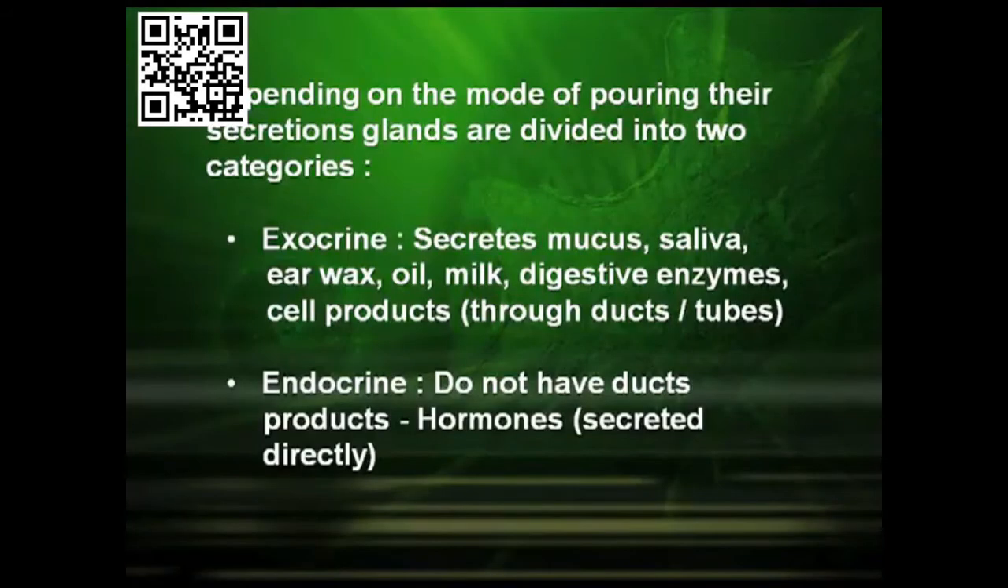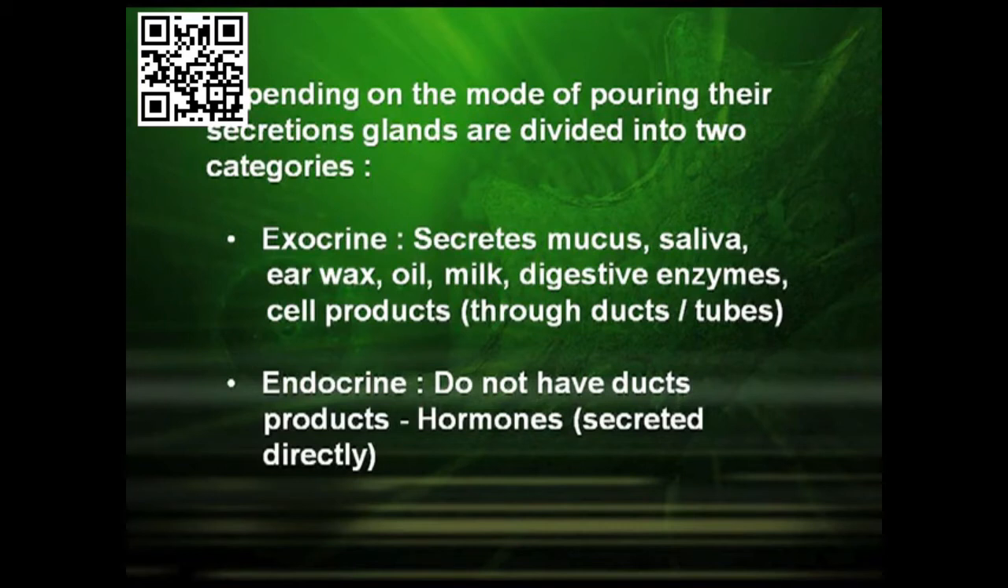Now, depending on the mode of pouring their secretions, the glands are divided into 2 categories, the exocrine glands and the endocrine glands. The exocrine glands secrete the mucus, saliva, earwax through the ducts. So, they are called the exocrine glands. The endocrine glands do not have ducts and their products are called the hormones.